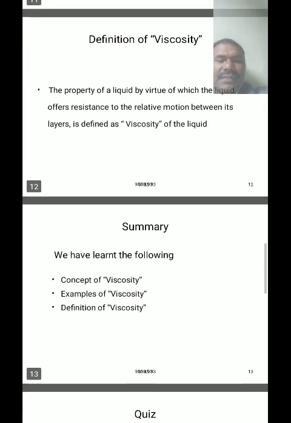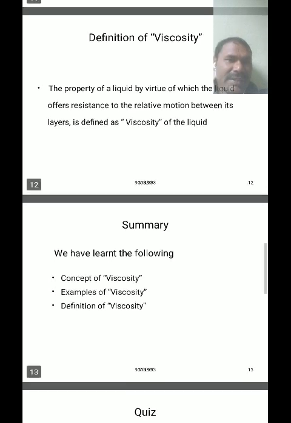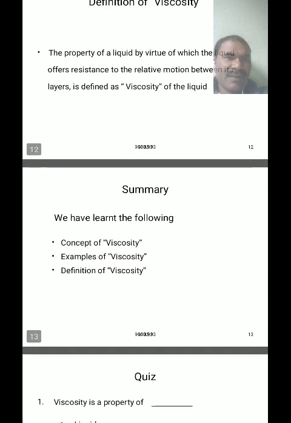In this class we have learned the concept of viscosity. Viscosity is generally the property of a fluid in turbulent flow. In turbulent flow, the flow must be non-steady, rotational and viscous.